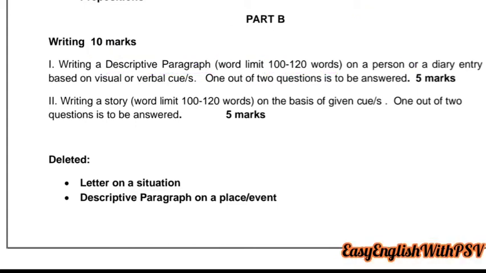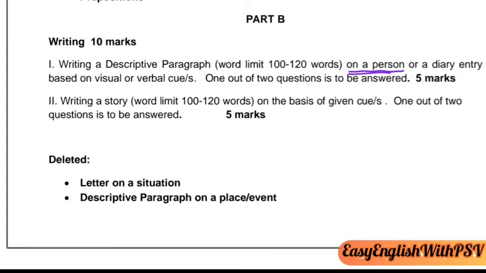What is the topic? Article writing on a person. Before this revised syllabus, there were many topics in article writing, but now you have to study only one: descriptive paragraph writing on a person or a diary entry.